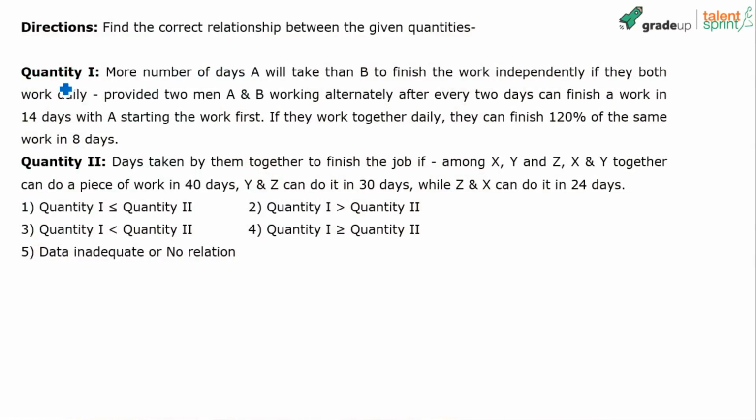Quantity 1 versus quantity 2. Now what is quantity 1? More number of days A will take than B to finish the work independently. This is quantity 1. From there onwards the conditions start, so you have to solve and find the value of quantity 1, and then quantity 2. What is quantity 2? Days taken by them together to finish the job. By them here is X, Y and Z, right? Some data and conditions are given there. So let's solve it.